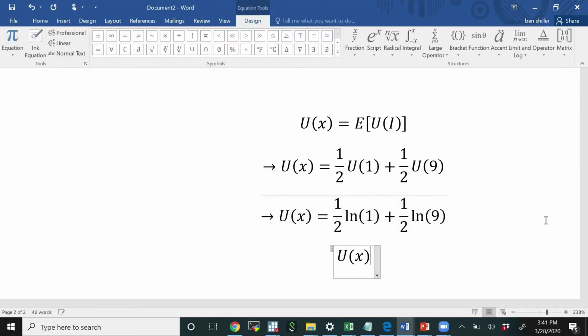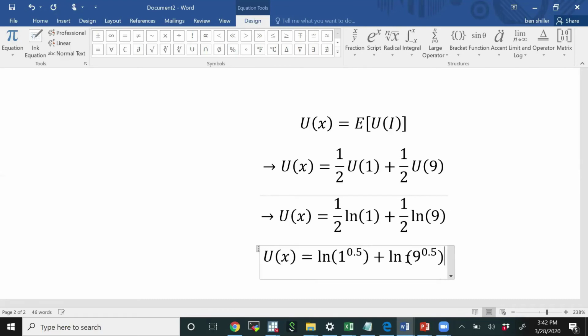We have the utility of X is equal to log of 1 raised to the power of 1/2. And then we're going to do the same thing with the second part of this equation. 1/2 times log of 9 is going to be equal to the log of 9 raised to the power of 0.5.